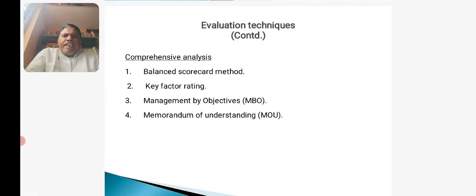GST, where GST is introduced, after that everybody had to receive a GSTIN number. See, once new acts, new methods, new techniques, new regulations are laid down, all the industries, whether they are small or big, are required to follow the conditions and regulations laid down by the government.